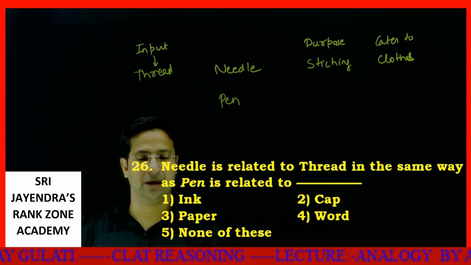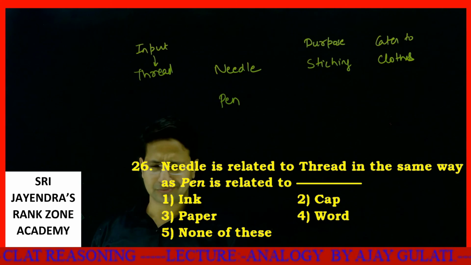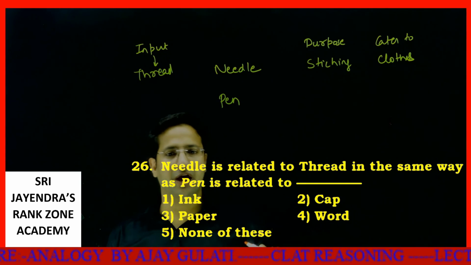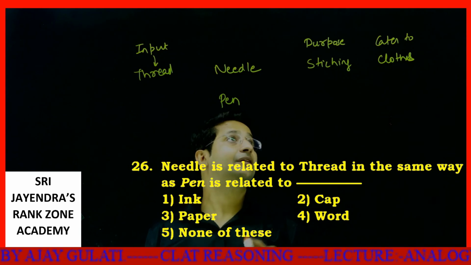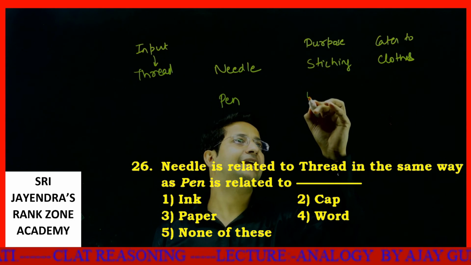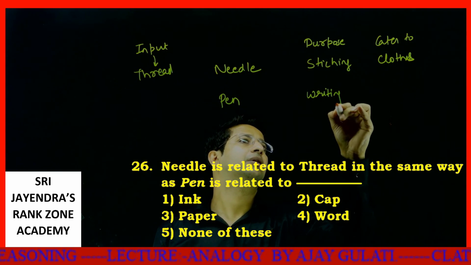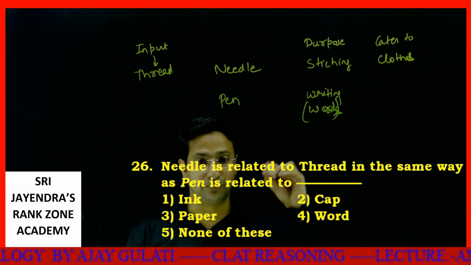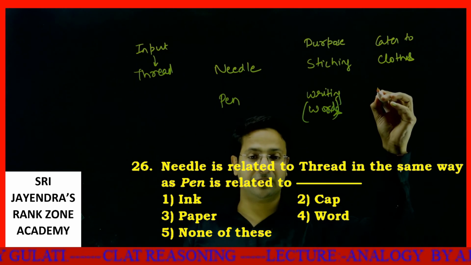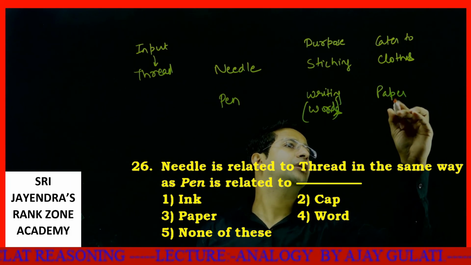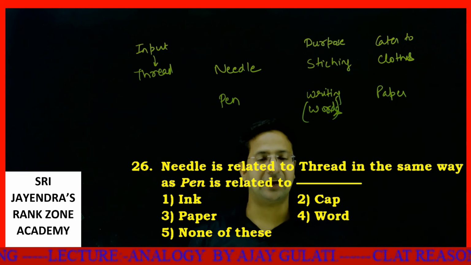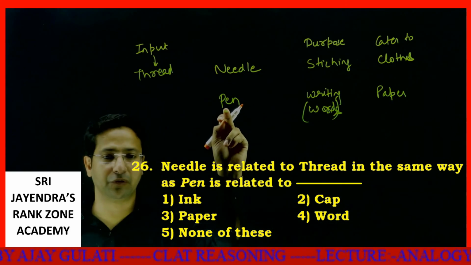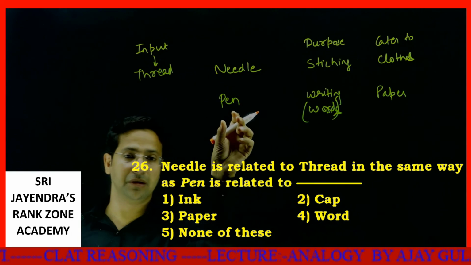Now we have a pen. A pen cap is entirely useless. The purpose of a pen is writing. Writing what? Words. It caters to paper. A pen writes on paper, exactly the same way a needle stitches clothes. But what is the input for a pen?